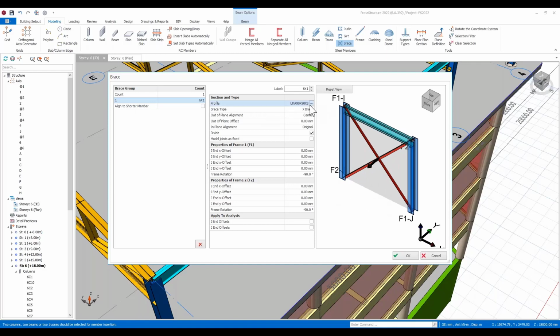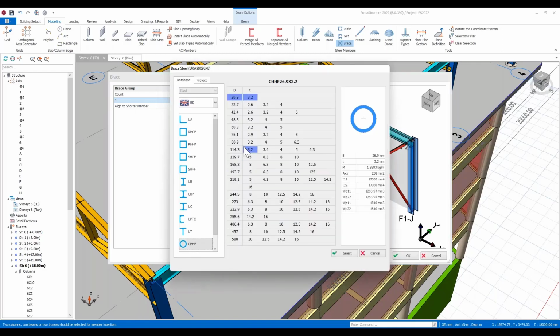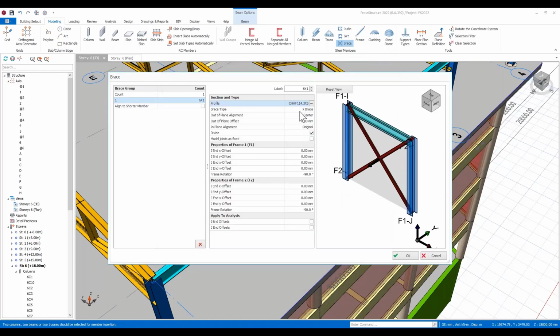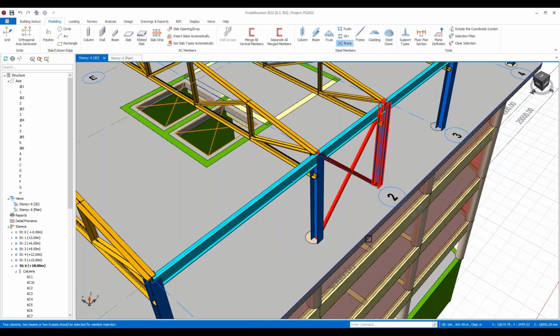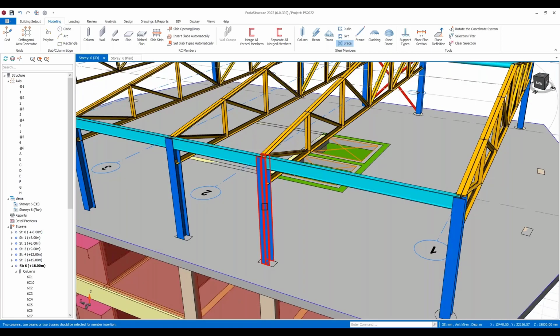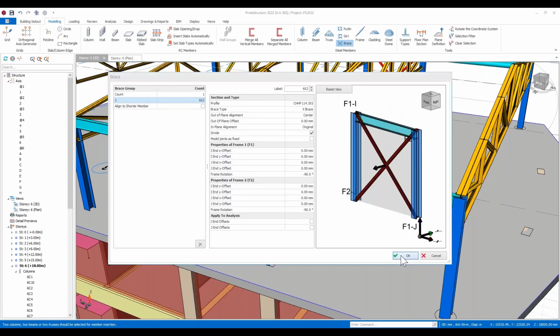Now we can play with the member sizes. Maybe in here I want to use some form of tubular section. Okay, I can choose that. But you've got different types of bracing arrangements you can choose from. All this can be adapted and edited to suit your requirements. So if I just hit OK, that will be created here. Okay. Now I'm going to model around and just put these in.